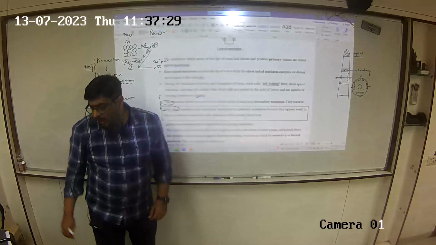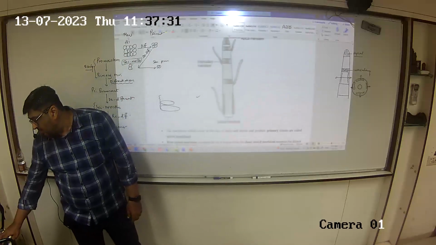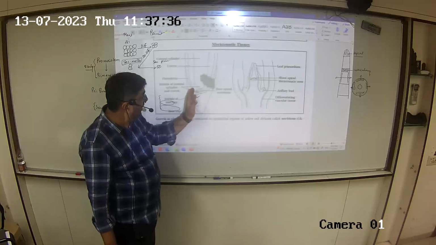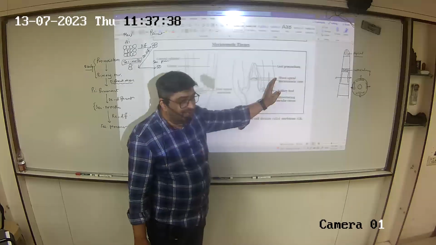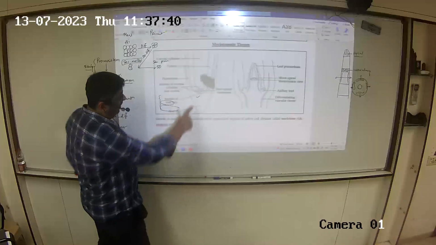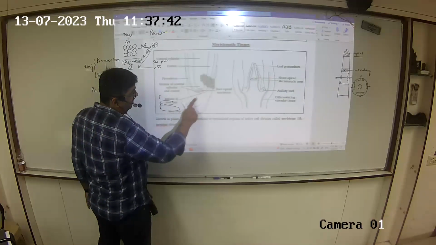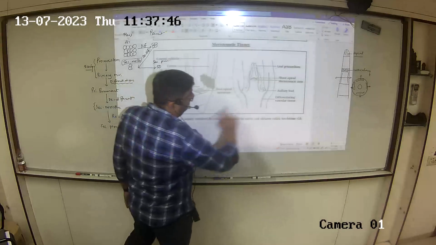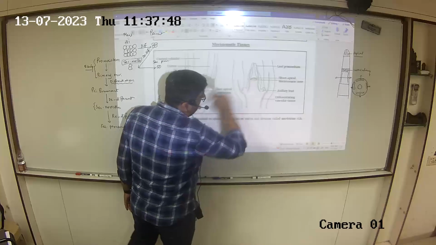Now if you look at the diagram given in your notes here, two diagrams have been given. Can you see this is the root apical meristem, this is the shoot apical meristem. Okay. Now in the root apical, can you see the area of division? Can you see the root cap? Yeah. Okay. This is the shoot apical meristem, a group of cells.